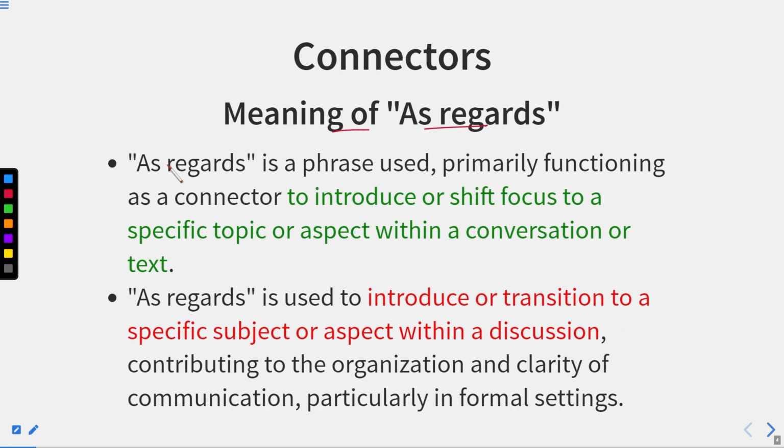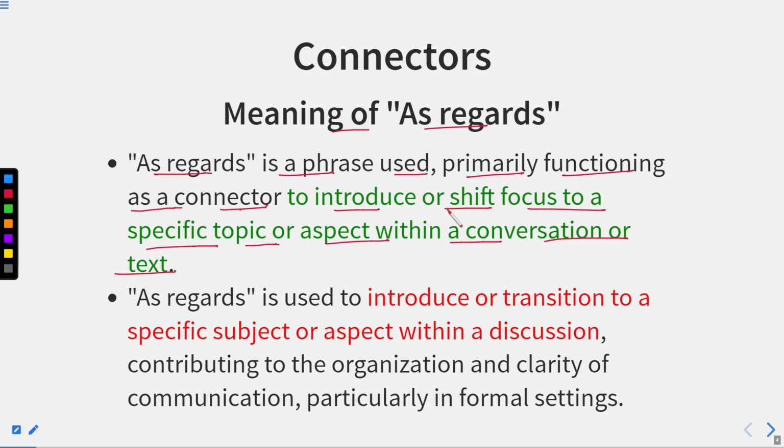Meaning of as regards. As regards is a phrase used primarily functioning as a connector to introduce or shift focus to a specific topic or aspect within a conversation or text. This is a connector that introduces or shifts focus. It means it draws the attention to a specific topic or aspect within a conversation or text.